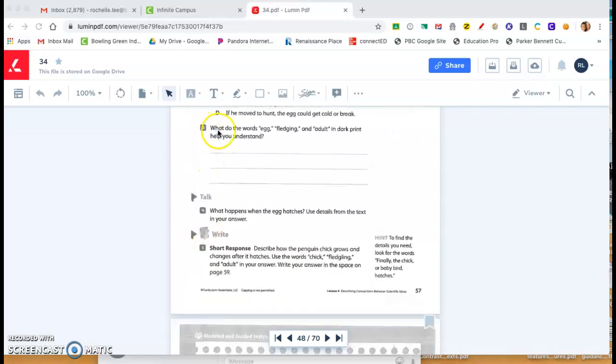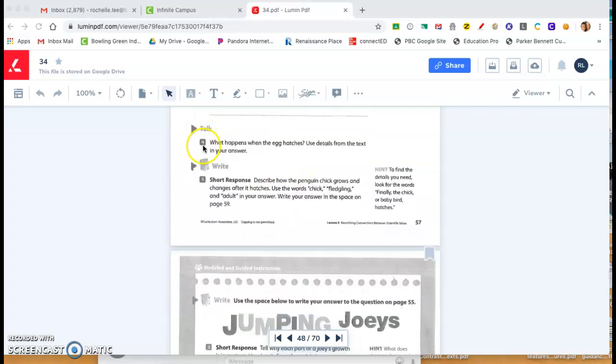Number 3. What do the words egg, fledgling, and adult in dark print help you understand? Please write your answer here. Number 4, talk. What happens when the egg hatches? Use details from the text in your answer.